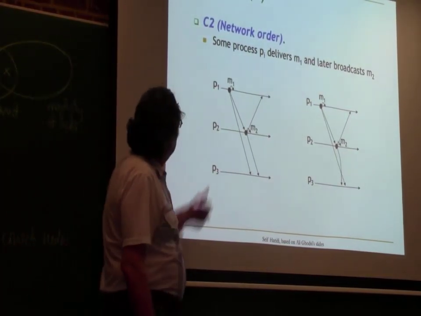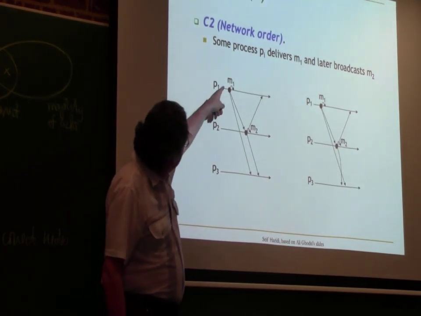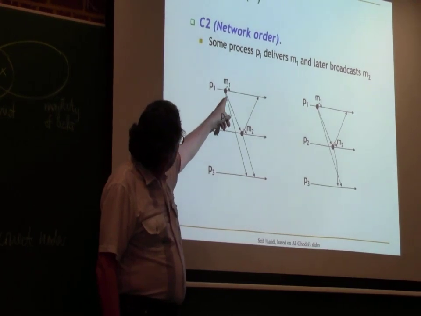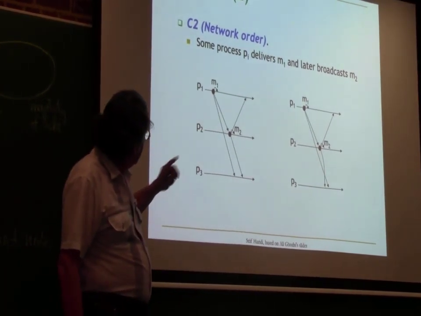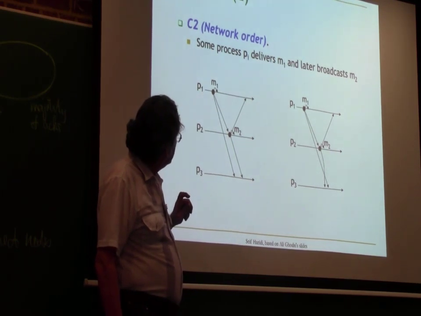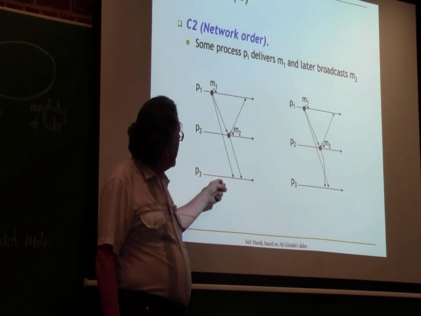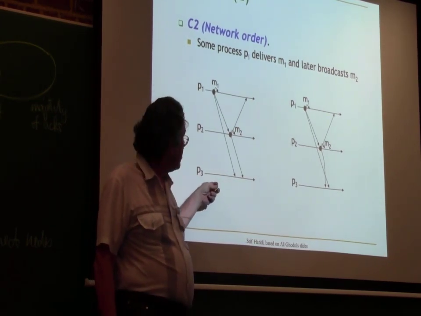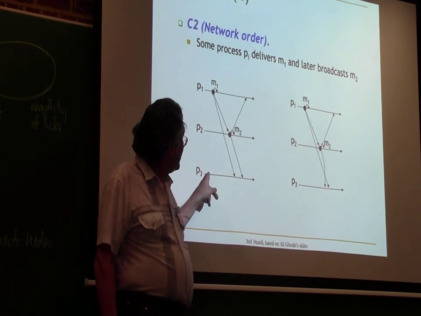Here's the second one. Now we're talking about what's called network order. So the two broadcasts are happening on different nodes. P1 broadcasts M1, and then P2 broadcasts M2. So what about the scenario on the left? Is it causal or not? Yes.